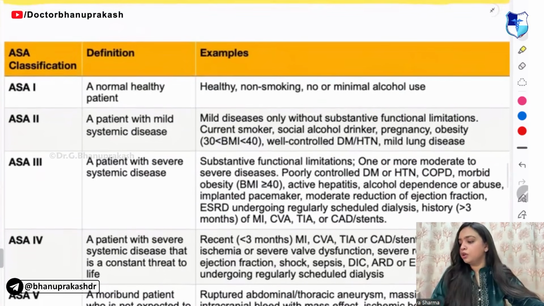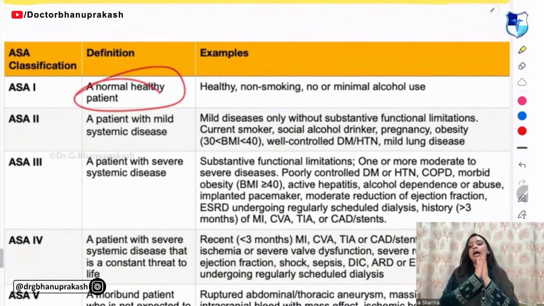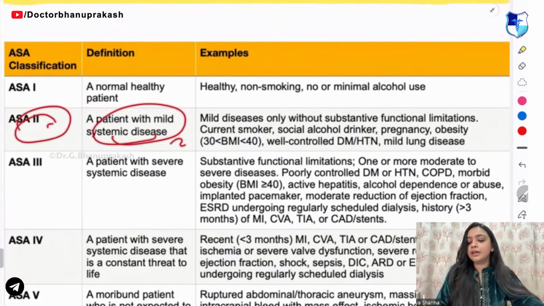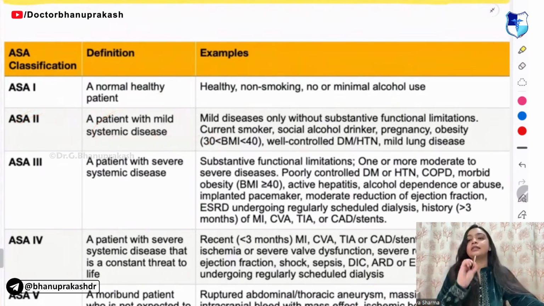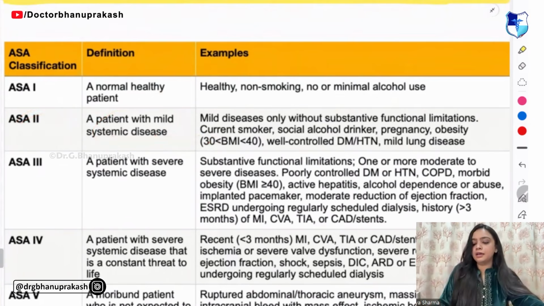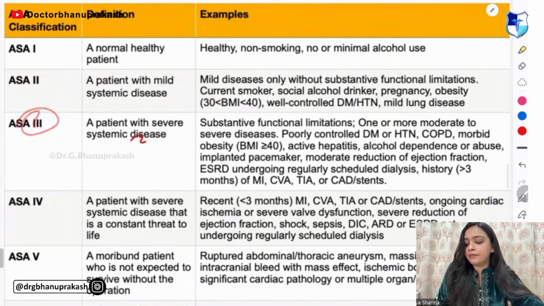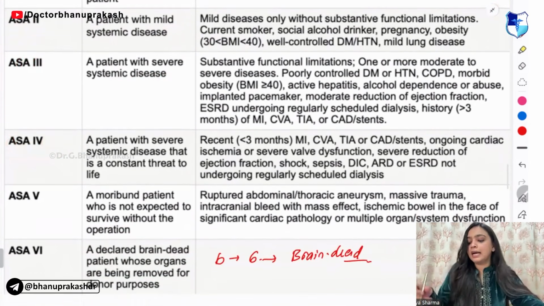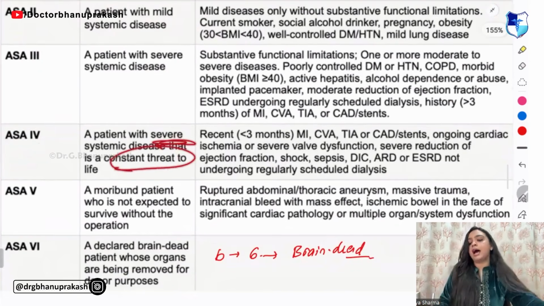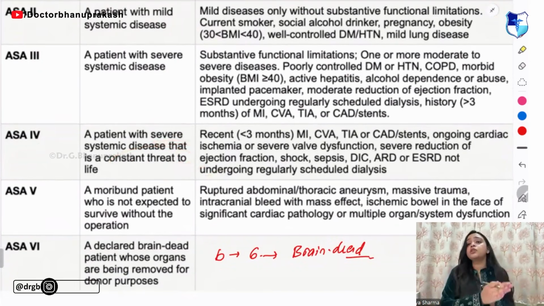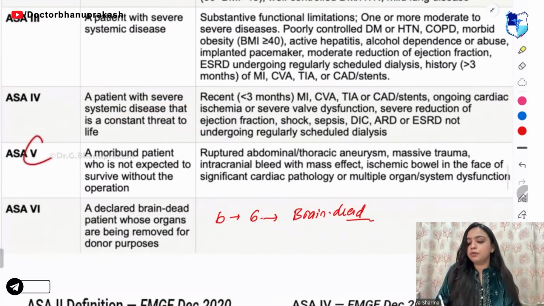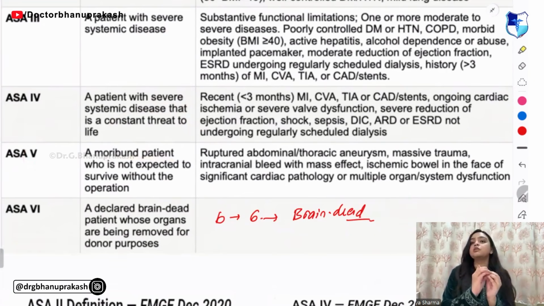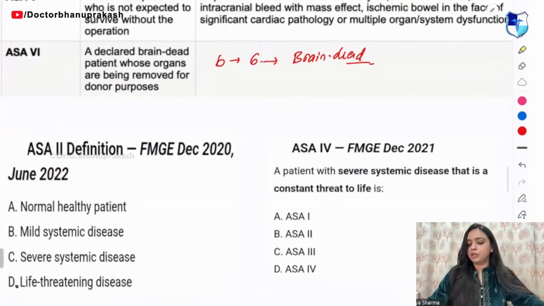First one is a healthy and normal person. Second one is having a mild systemic disease. The third one is having a severe systemic disease. Fourth one is the person that has a severe systemic disease that can be a threat to his or her life. Fifth one is a moribund patient and sixth one is a brain dead patient.